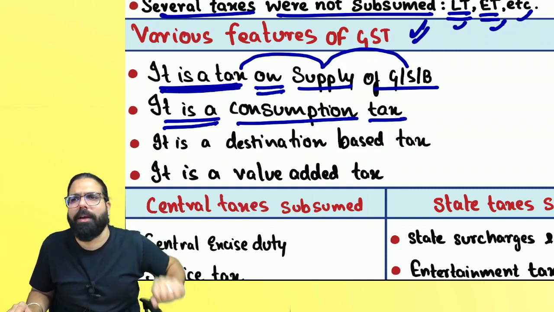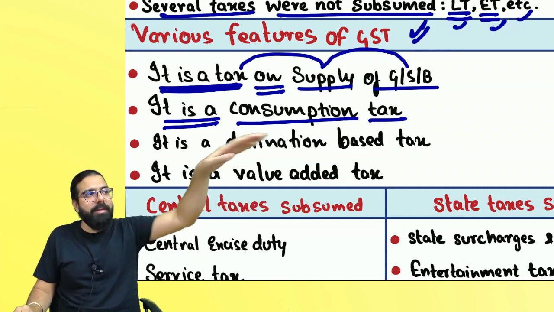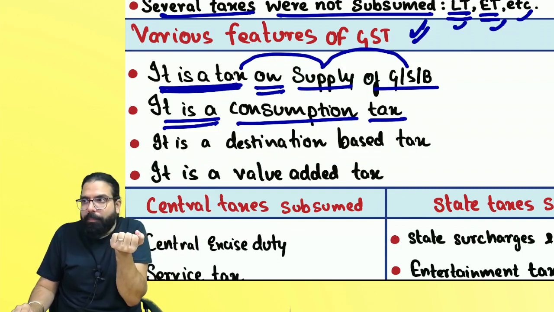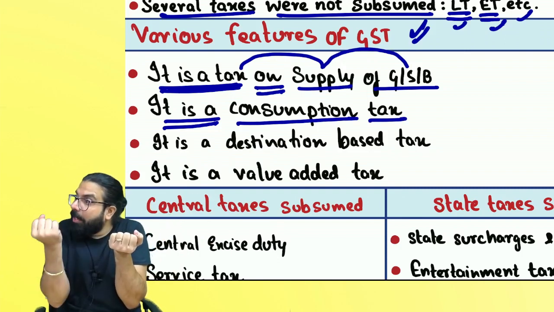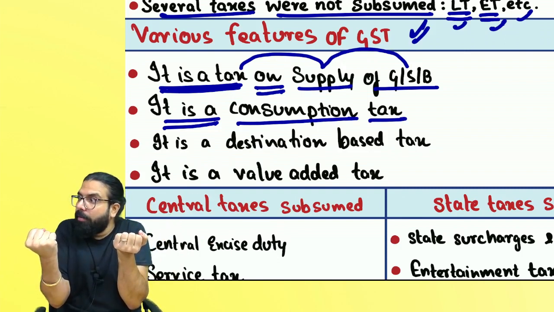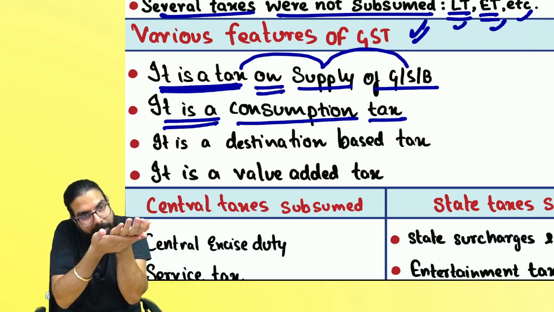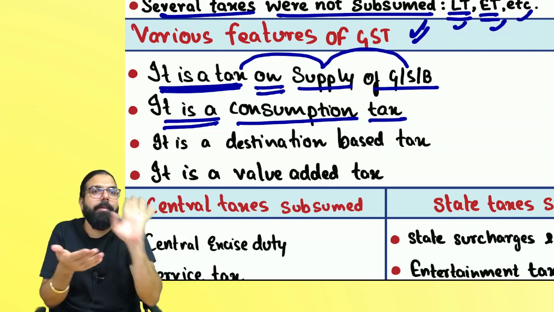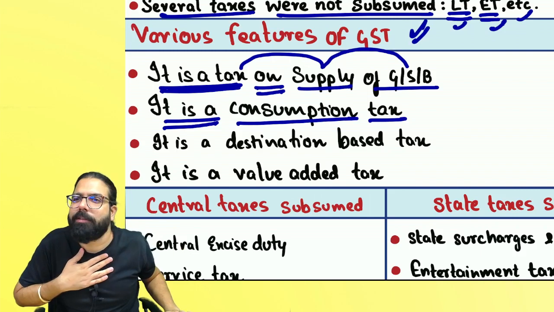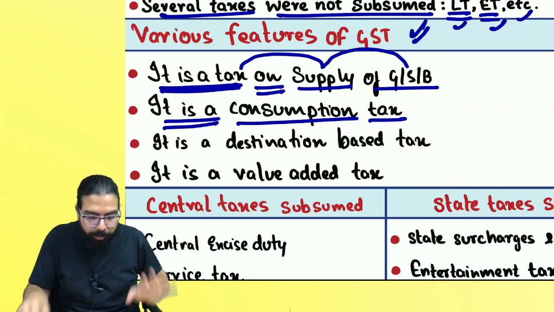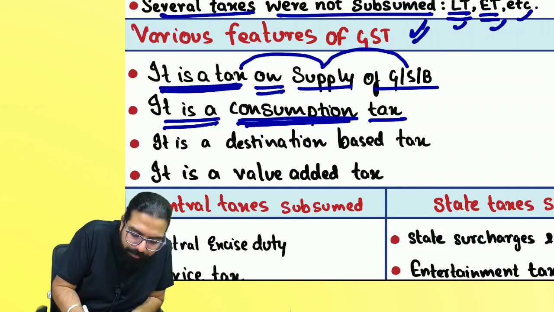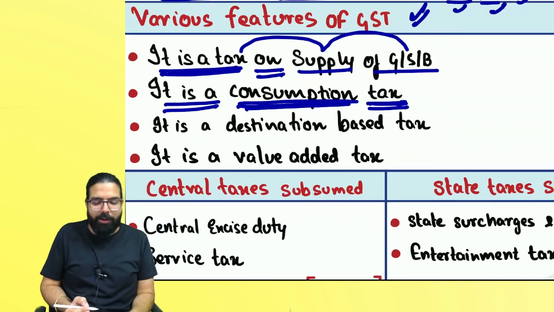The ultimate consumer will bear the tax. Why? I will sell the goods and collect the GST from you. I will buy the goods and get the credit. I will set off the credit and pay the remaining to the government. Have I borne any tax? Who bears the tax? The ultimate consumer. And hence it is known as what, everyone? Consumption tax. Can we go ahead, everyone?